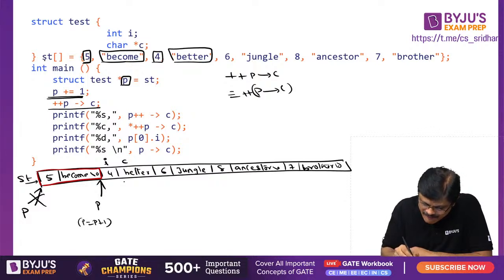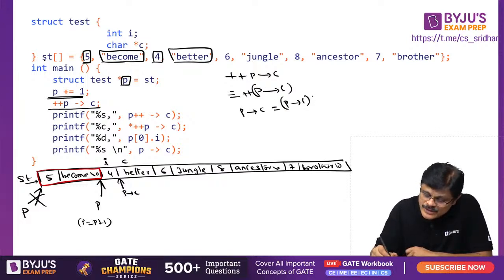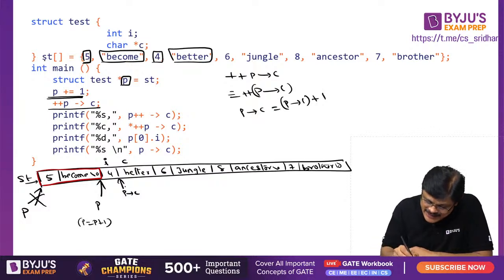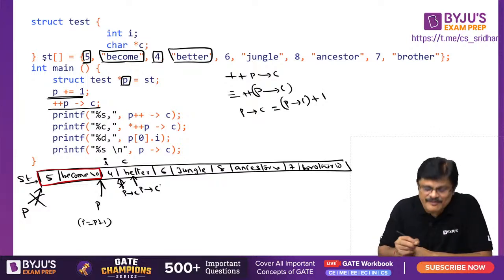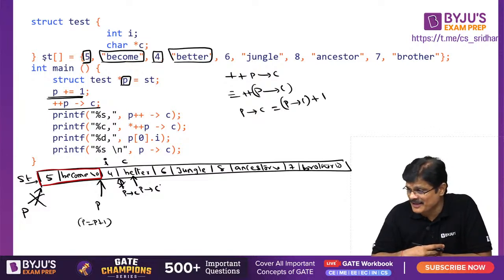P right arrow C means you are referring to this location, sir. Now we are incrementing this. So it is actually P right arrow C is equal to P right arrow C plus 1. That is, this fellow is referring to that E location, my dear friends.